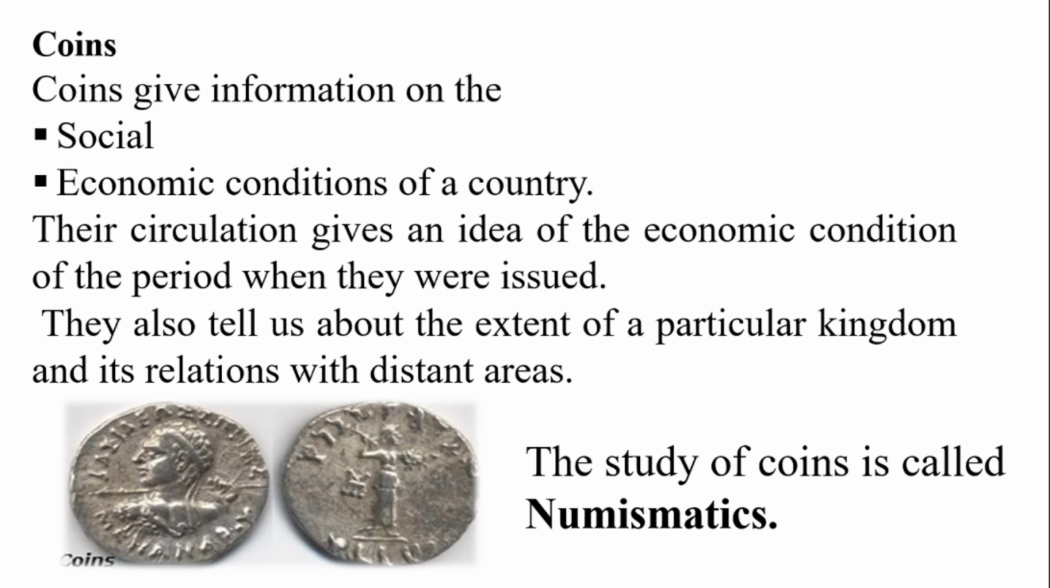They also tell us about the extent of a particular kingdom and its relationship with distinct areas. The particular kingdom means we will be able to know which kingdom the coin is related to. For example, I have pointed out images over here. In the first image you'll see a coin with the emblem of a king, and in the second picture you'll see the emblem of the kingdom or region where this coin is from. So we'll be able to study coin detailing through analysis of these images and get more information. The study of coins is called numismatics.